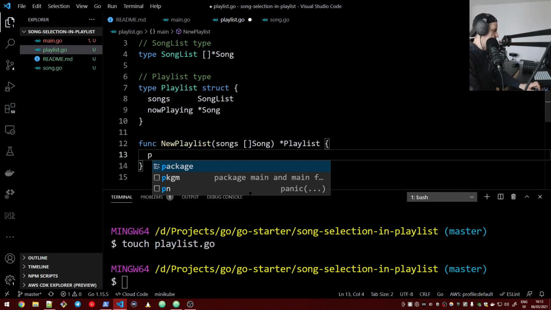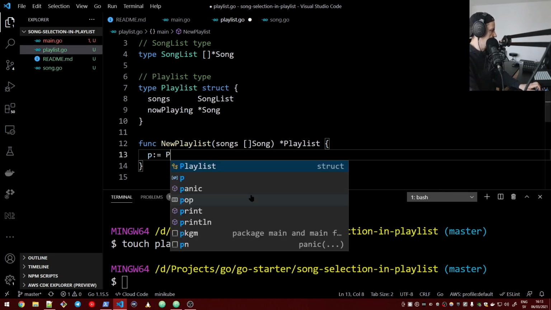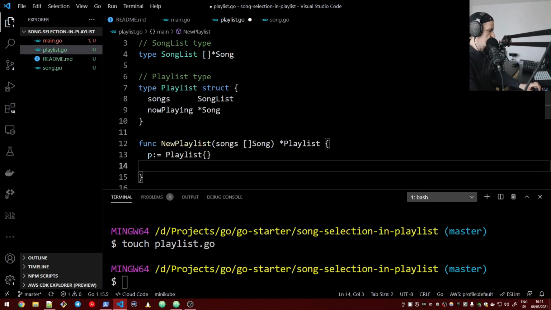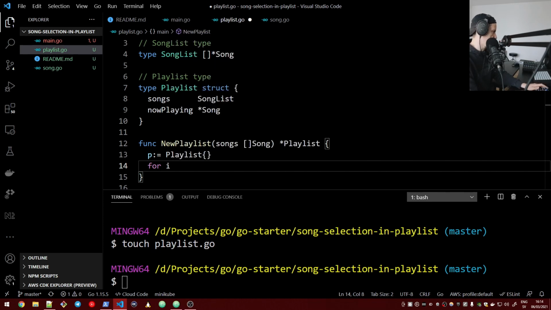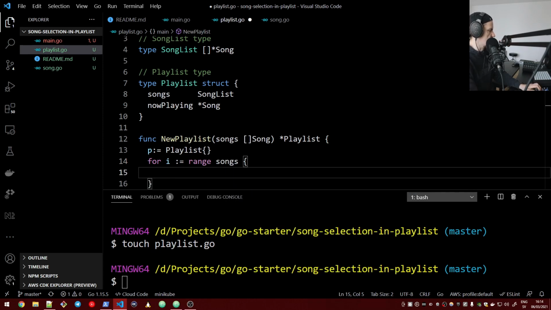So that essentially it plays the role of a constructor. So we can create a playlist. Then we can inject these songs, we can insert these songs into the playlist. So we iterate through the songs that we passed as argument to this function.